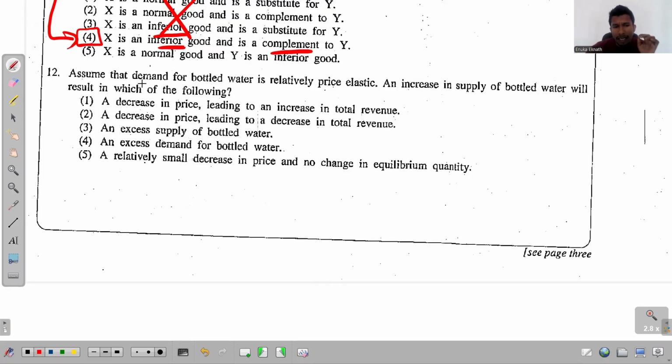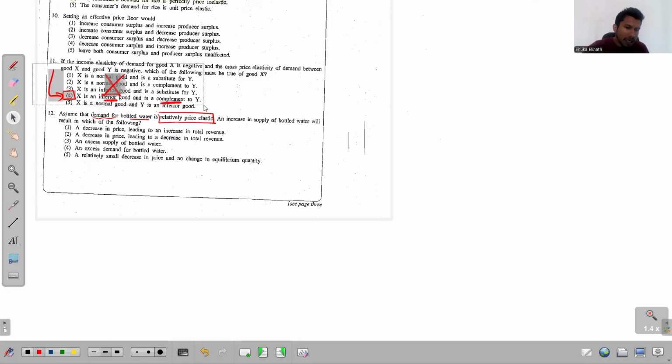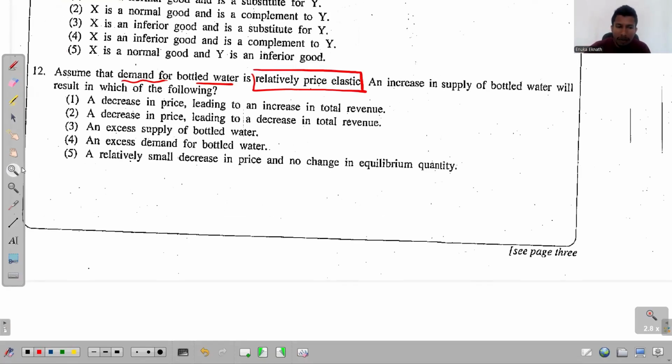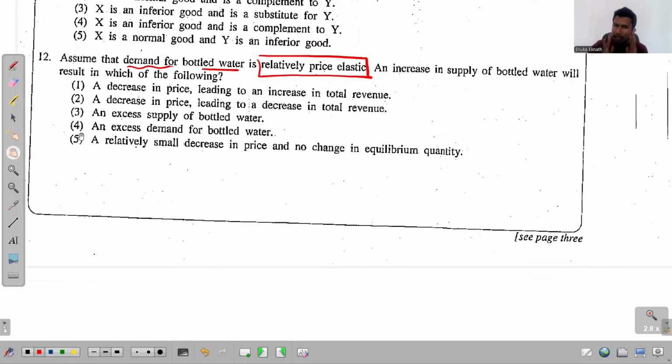So when they say that the demand for bottled water is relatively price elastic, imagine that you just need to draw a demand curve. I don't know whether we need to draw a demand curve here or not. But if we need to draw one, what will be the shape of that demand curve that you construct when the demand is relatively price elastic? What kind of demand curve should we draw?